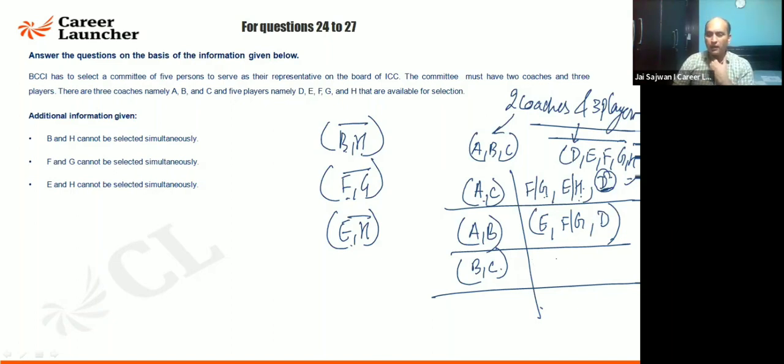If BC are coming here, of course H will not come. So what are the possibilities? I'll say again, E is certainly going to come here because B is not going to come with H. Out of E or H, one must come, so E will definitely come. Out of F and G, one of them is going to come and D is certainly going to be there. So these are the combinations. There are 2 plus 2 plus 4, that is 8 combinations coming there. Is it fine? Please ask if there is a doubt.